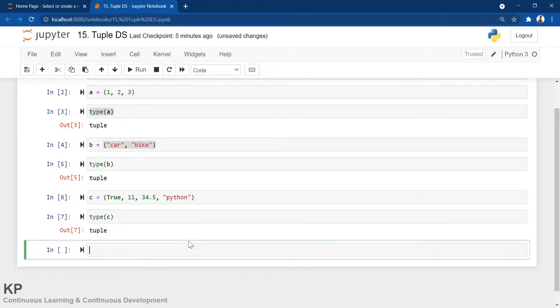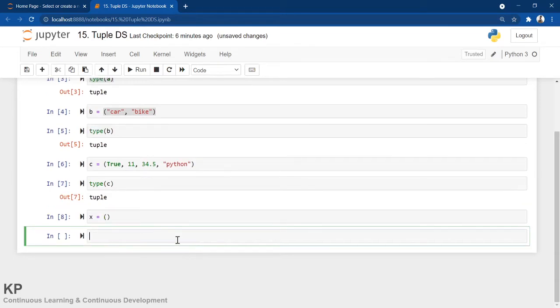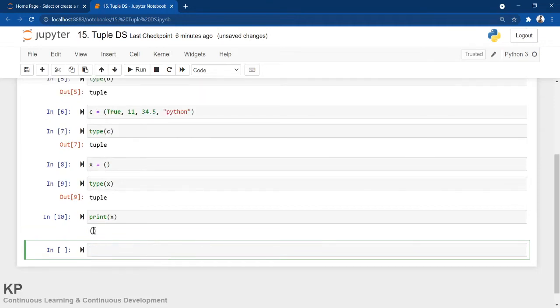Alright, so now you have some idea about tuples. So how to declare an empty tuple? If you remember how we declare a list, similarly here also we can do it. Suppose I am doing x equals to, x is a variable, I want a tuple here, so I can do only this. This means an empty tuple. Let me check the type. Yes, it's a tuple. If I print x, it's empty.